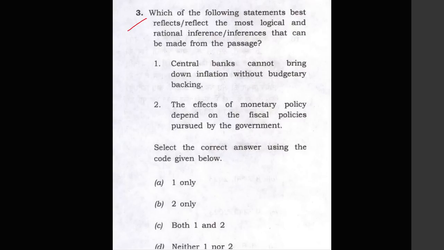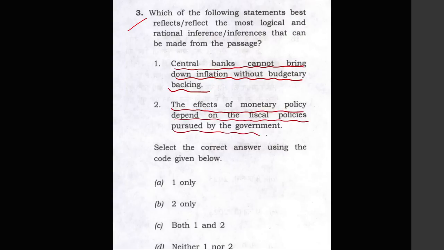Okay, which is not directly mentioned in there, but it is deduced from the passage. It is inferred from the passage. So if you see here the statements: the central bank cannot bring down inflation without budgetary backing. And statement 2 says the effect of monetary policy depends on fiscal policies pursued by the government. If you carefully look at both the statements, you will see that both the statements mean the same.